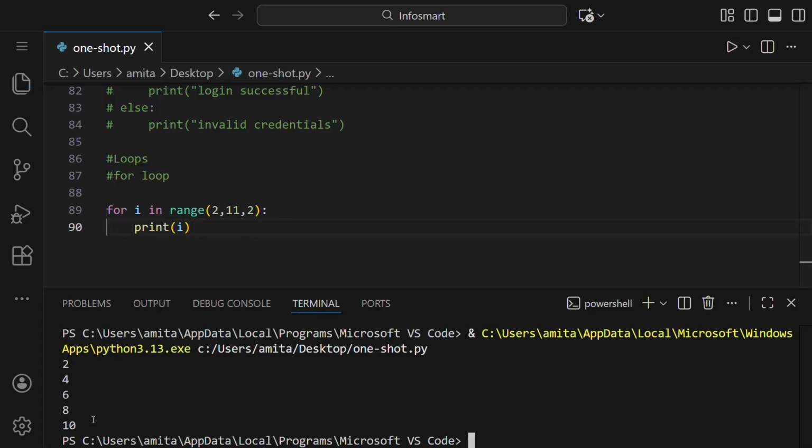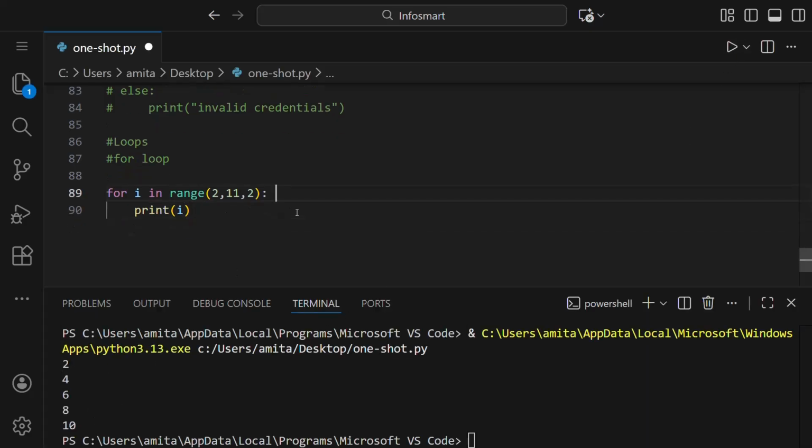You can see we got even numbers between 2 and 10. If we see this, I will be 2 first, then 2 will be printed. Then with the difference of 2, that means that we'll add 2 here, we get 4. So 4 is printed here as you can see. Then again it will go to this loop, then it will say with a difference of 2. So this was 4 and 2 will be added here, so it is 6, and 6 is printed here. Like this, all the numbers will be printed.